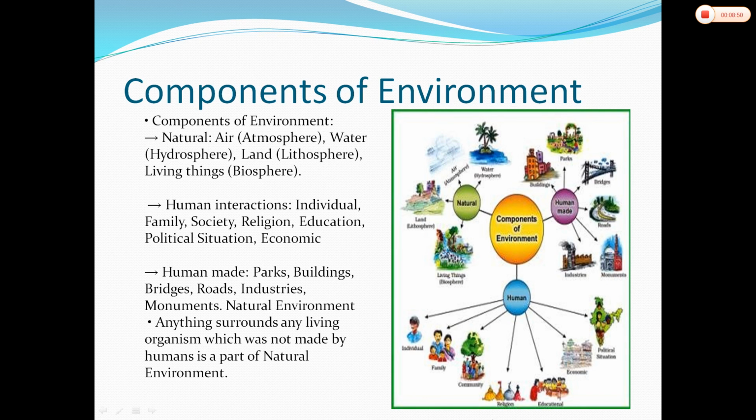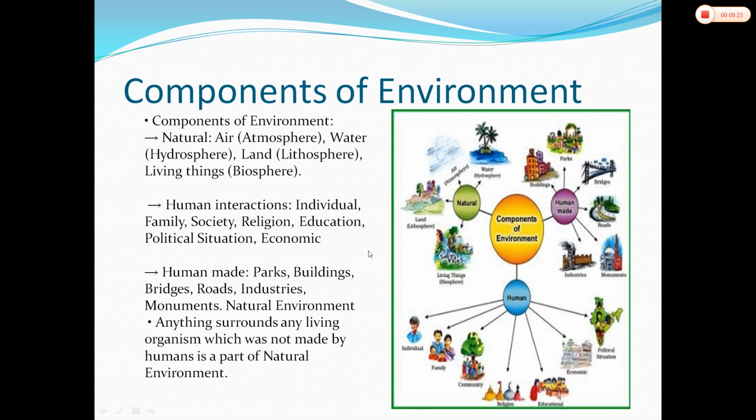The last one is the human. See, in the same way as the natural environment is there, human made environment is there, the human environment is also there. What comes under the human environment? Individual, means a person, comes, as well as the family, which comprises all the people in the family.